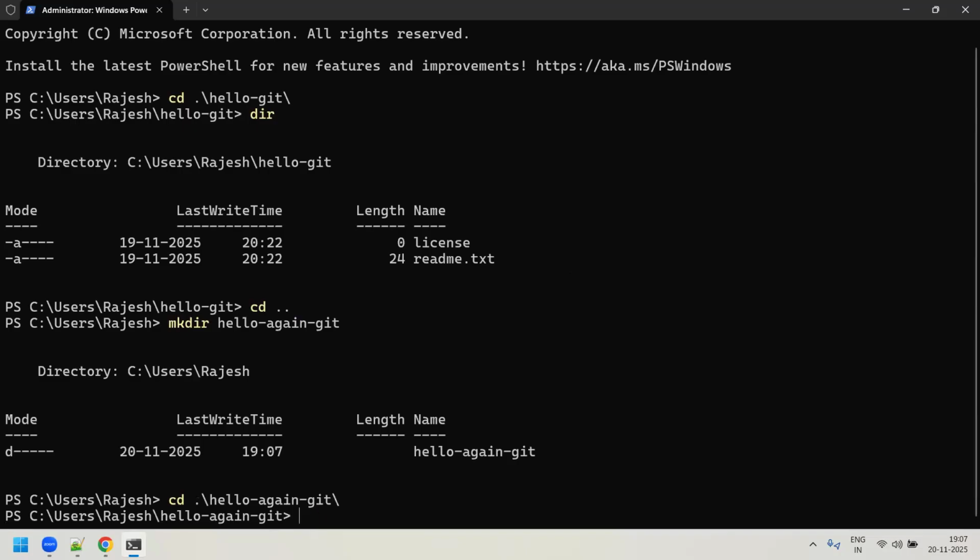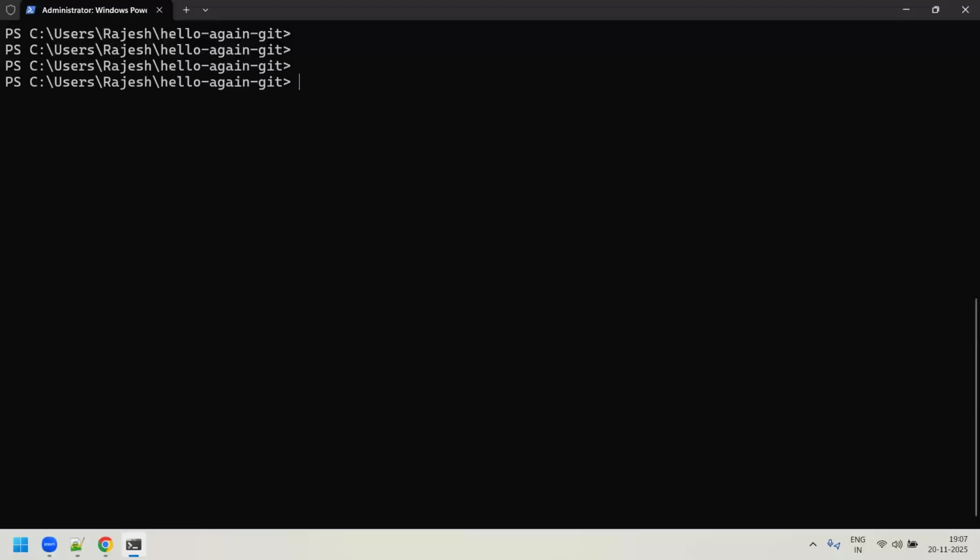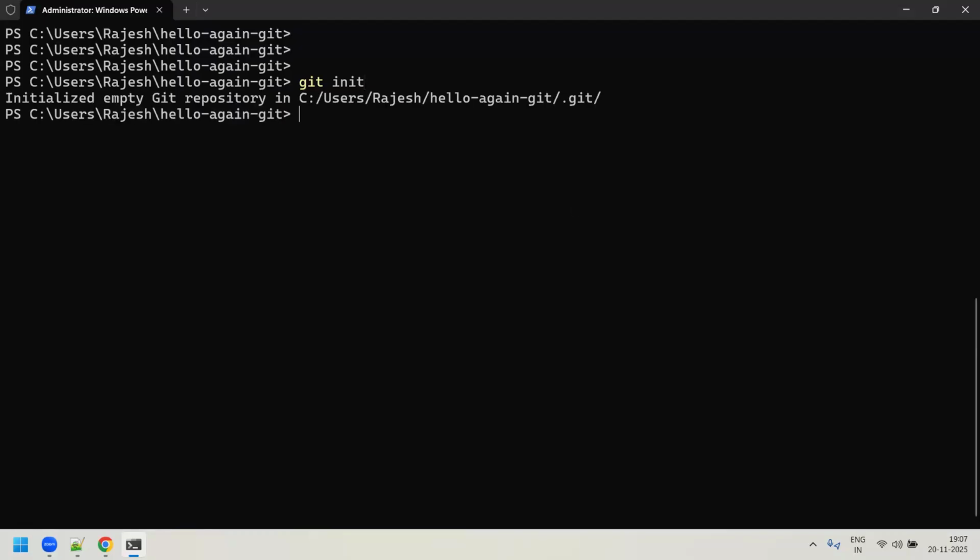And here you need to make it a Git repo, which means you have to first initialize it. You always have to run the git init command to make sure that the folder you're working in is initialized as a Git repository. So that's what we run, the git init command. As soon as you run it, you see that it has initialized an empty Git repository, and it has created a hidden directory called .git.